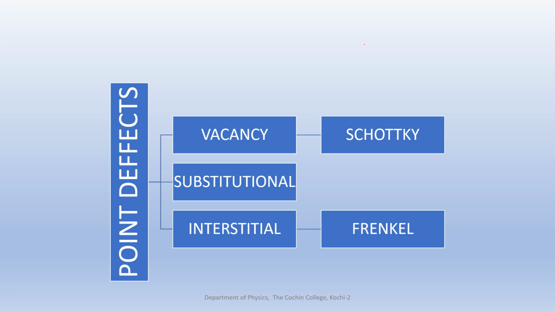See, point imperfections are mainly classified into three. The three types of point imperfections are vacancy, substitutional imperfection, and interstitial imperfection. And there are even subcategories like Schottky defect and Frenkel defect. Okay, now let us look into these in detail.